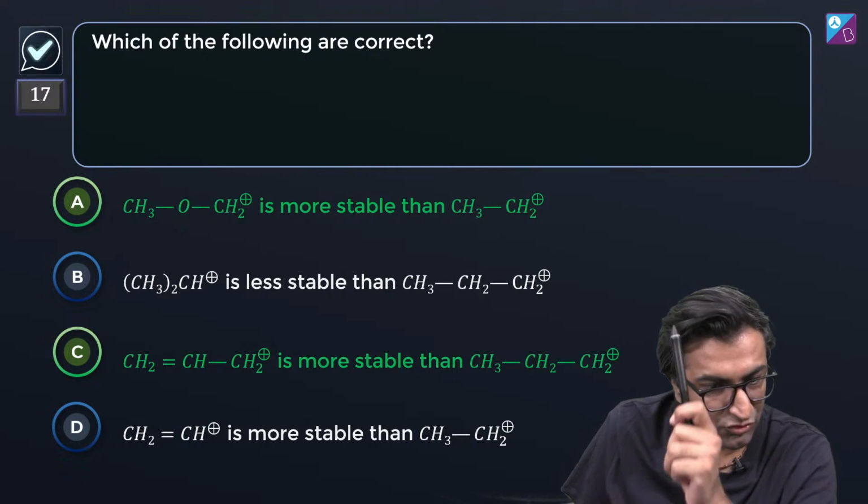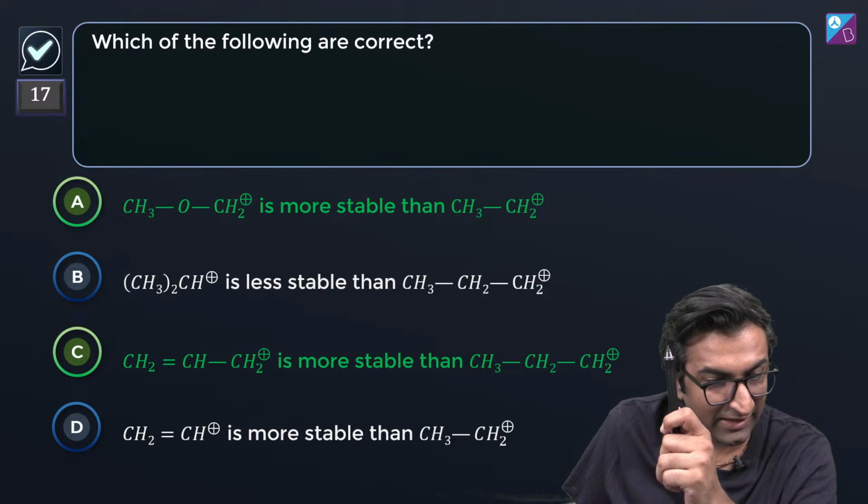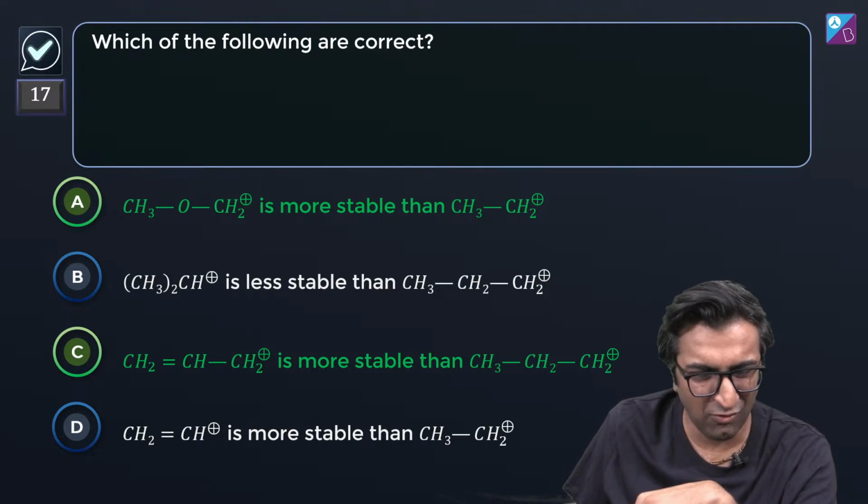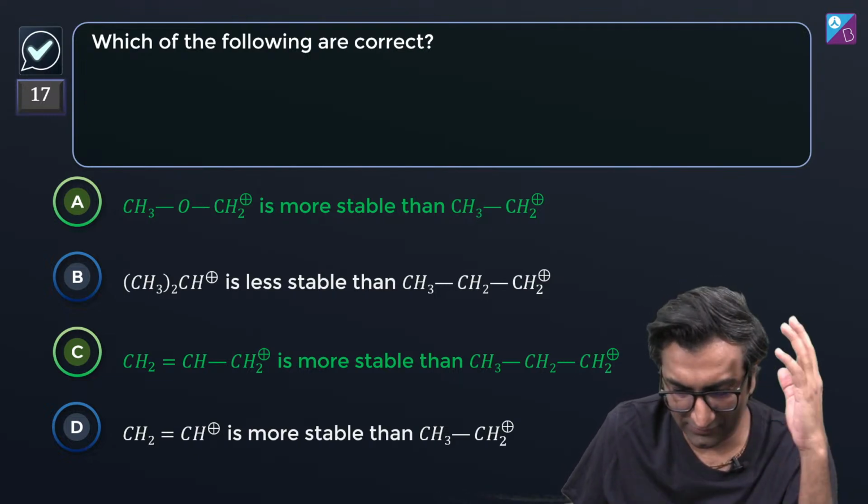Riya is saying A and C. Piyush is also on A and C. Miss Lyrical says A, C also. C has allyl resonance, absolutely perfect. Yes, Lyrical, absolutely. Aditya Saab, yes, back bonding. Sure, let's call it back bonding.